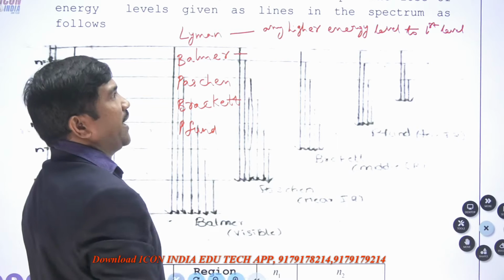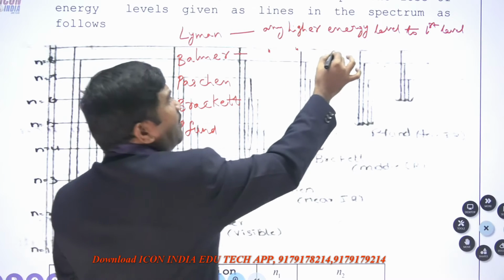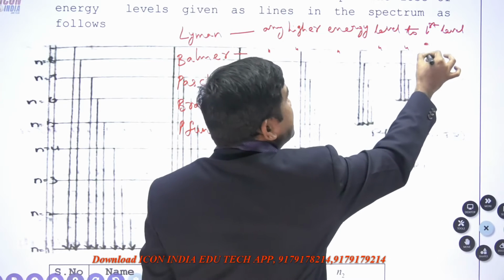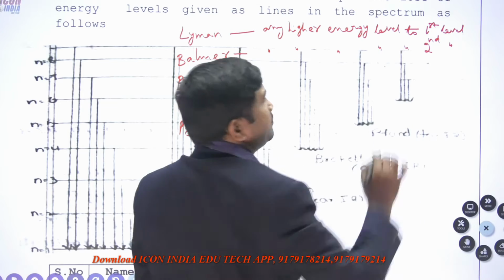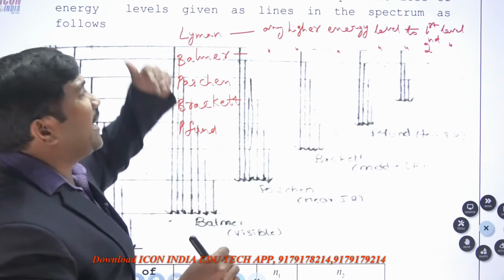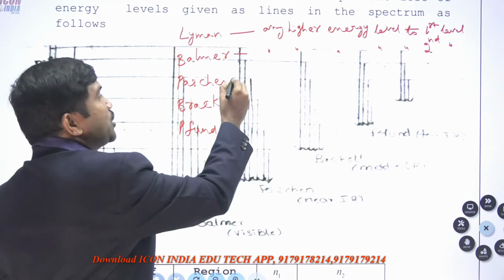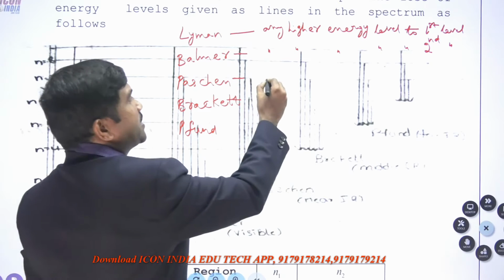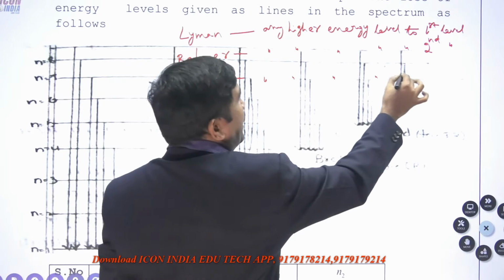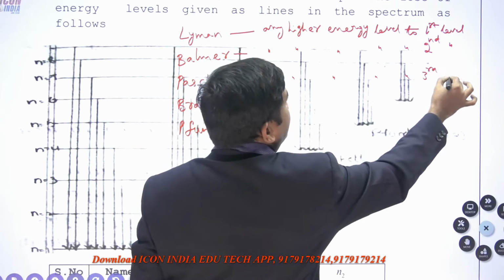The Balmer series is any higher energy level to the second level. Any higher energy level to the second level is called the Balmer series. The Paschen series is any higher energy level to the third level.